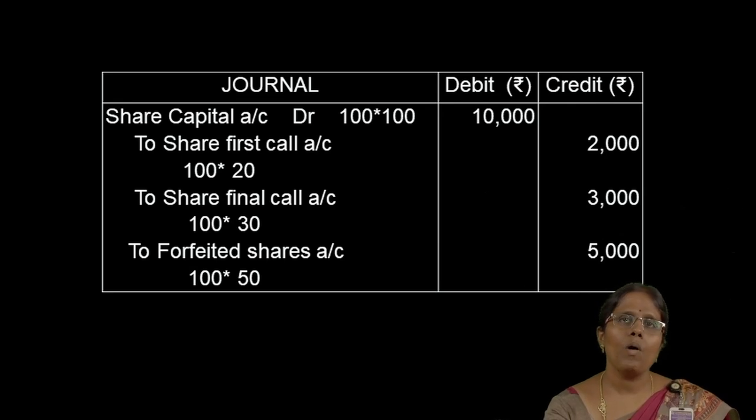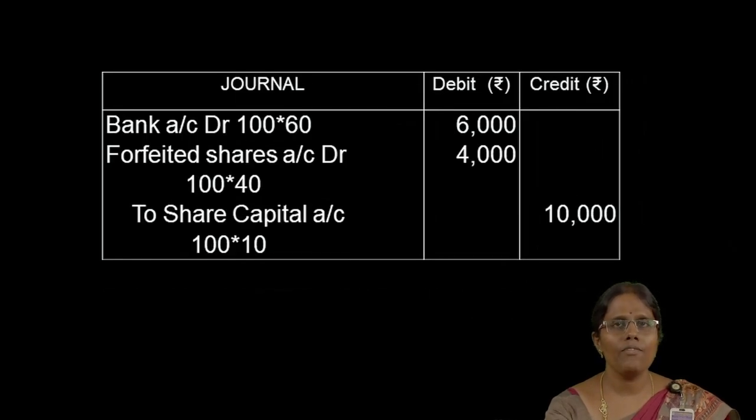And then the amount already paid by the allottee is 100 into 50, so we get 5,000 rupees. Here, the share premium account is not credited because the premium amount was already paid by the shareholder. And then the next entry is for reissue of shares. So, we have to collect the money from the shareholder. So, bank account debit, 100 into 60, 6,000.